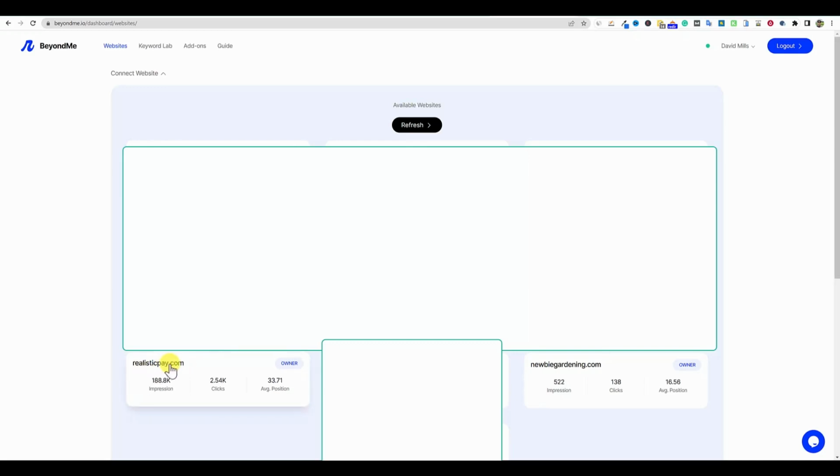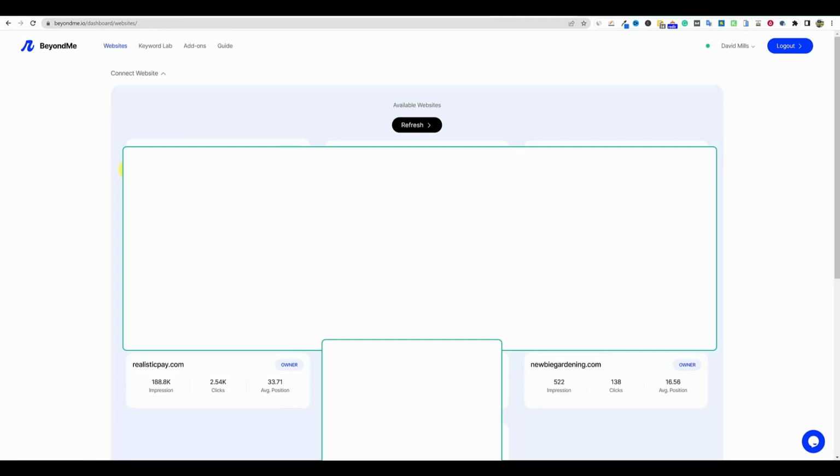And right here, you'll see Realistic Pay, one of my websites right over here. And so it gives us access to this. We can actually click on this. I'm not going to do that right now, but this is a really cool feature that it will bring in all your websites, and also will automatically connect to your Google Search Console. And that's where I believe it's getting all this information. So super, super cool. So I believe from this point on, working from left to right, we're at websites, keyword lab, add-ons, and guides.